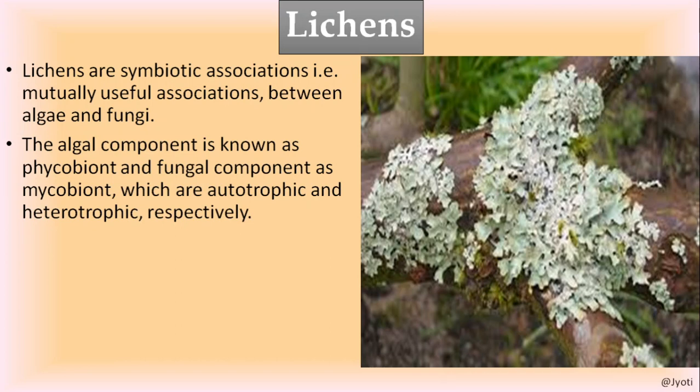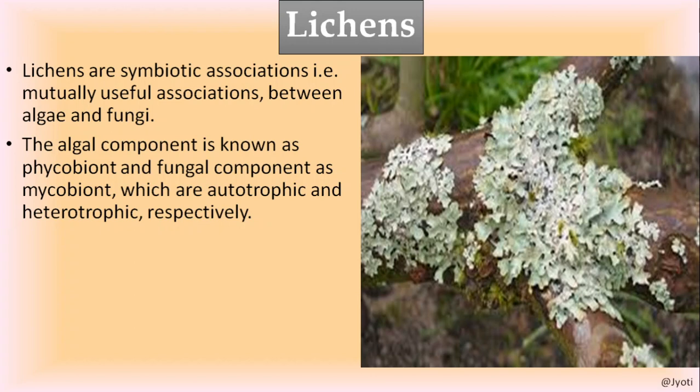The fungal partner is called mycobiont and the algal partner is called phycobiont. The algae has chlorophyll pigment, so it can synthesize food and provides food to the fungi. But what does the fungi give to the algae? The fungi is branched and diffused in structure, so it provides shelter to the algae.